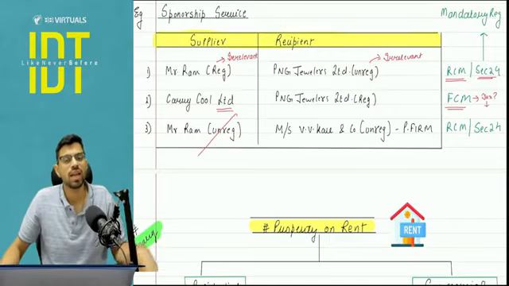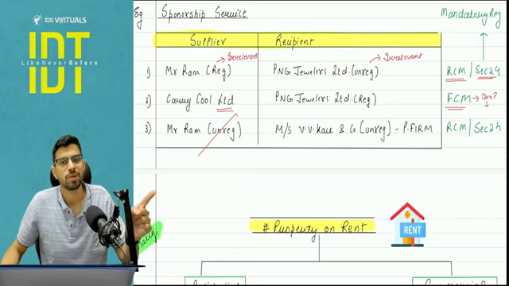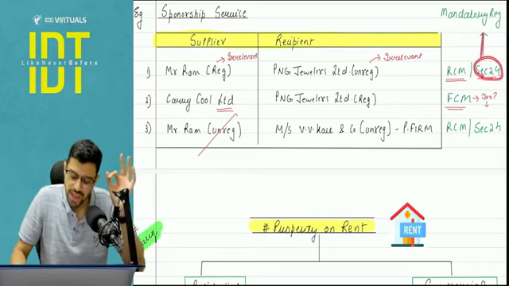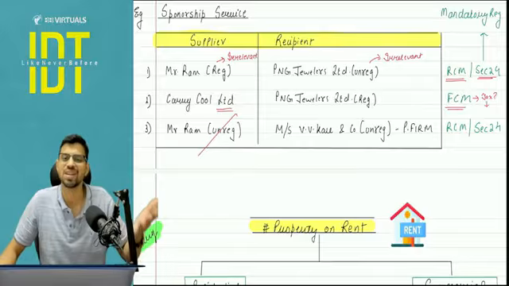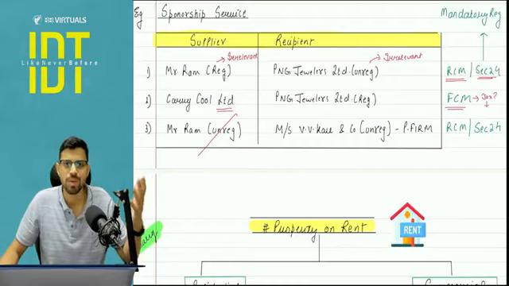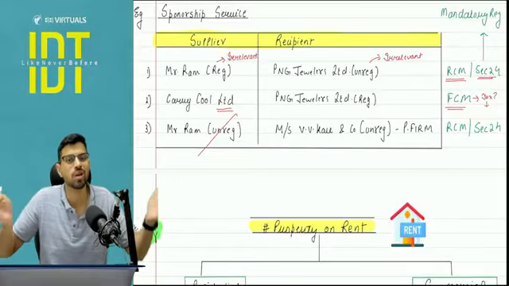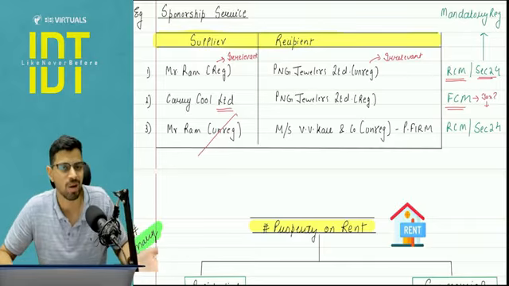And here comes a query: if the person is unregistered, how will he pay tax? Section 24, mandatory registration will apply. Chapter number 8. Guys, understand, this is a revision lecture. This is not a study lecture. I cannot take you one by one through each point. I'm expecting that you know all the dots. I'm just here to connect the dots in the revision lecture, right? So you should know section number 24.